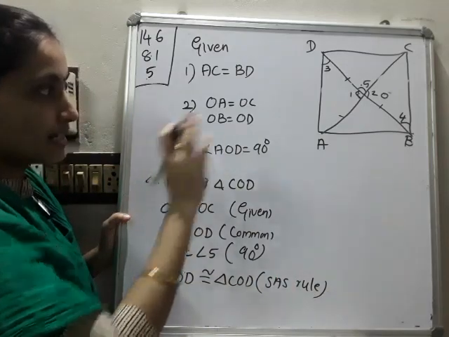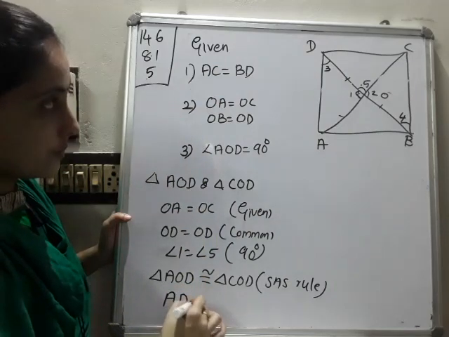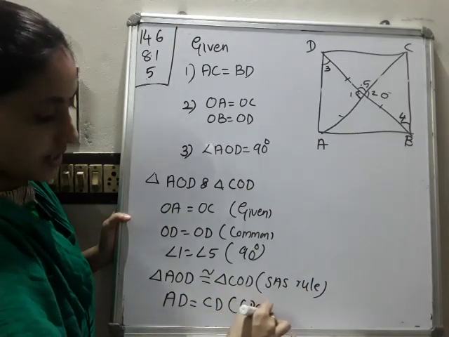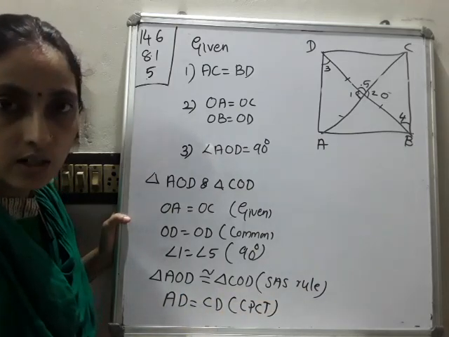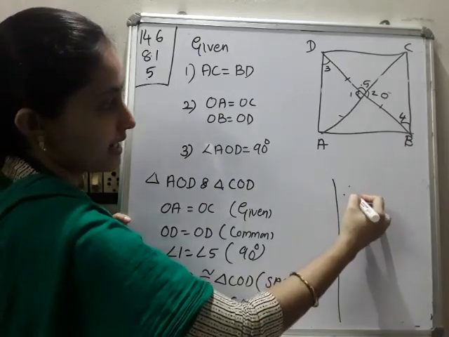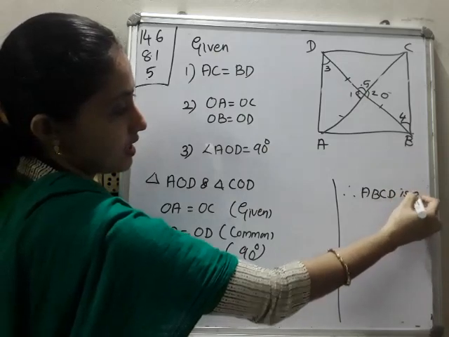So by CPCT, sides are equal. We can write AD is equal to CD, by CPCT. So since adjacent sides of a parallelogram are equal, it is a rhombus. Therefore, ABCD is a rhombus.